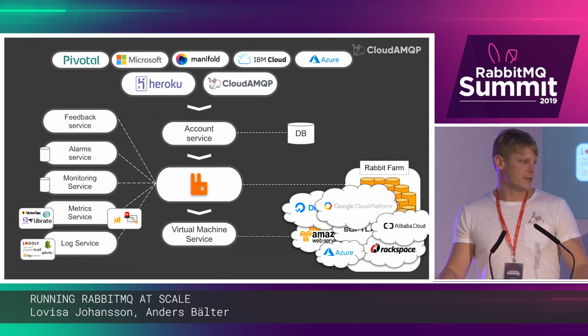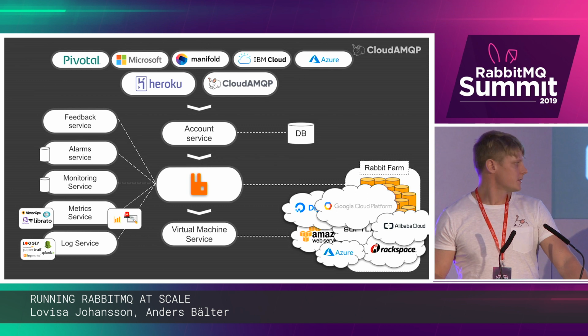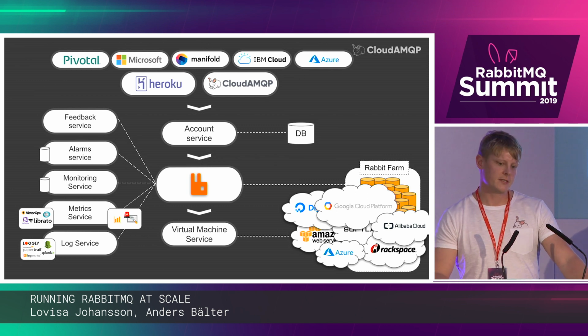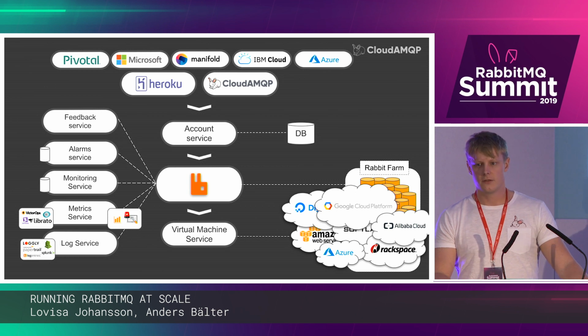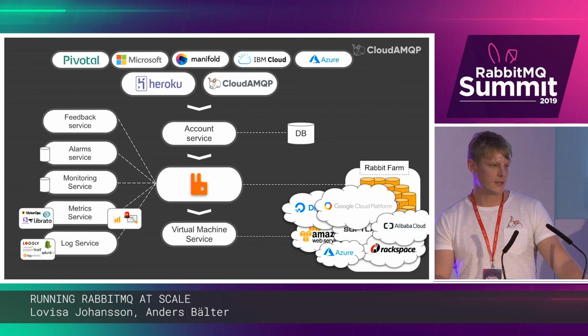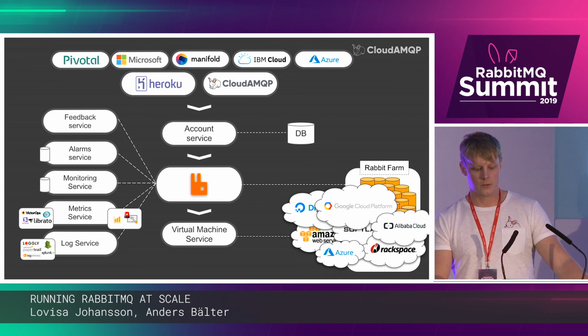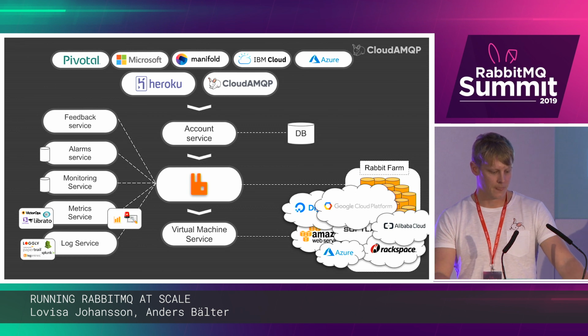So the requirements on our different services, like the metric service and monitoring services, have changed quite a bit over the years. The metric service, for example, in the beginning only had to process a few messages per minute, while now it processes thousands of messages per second.